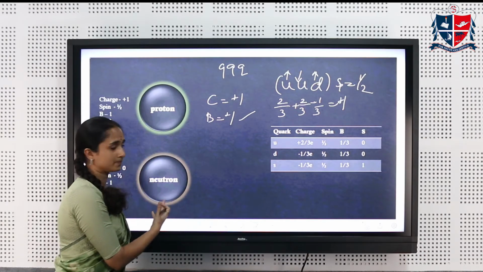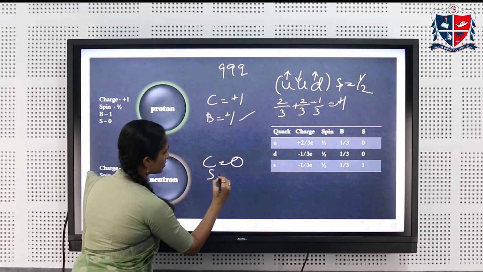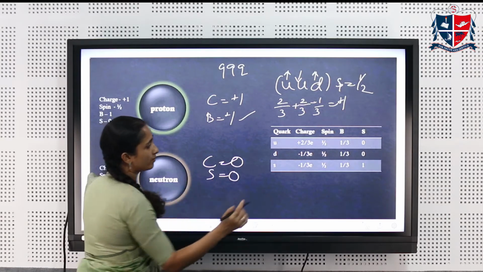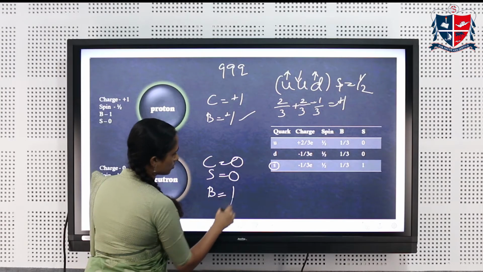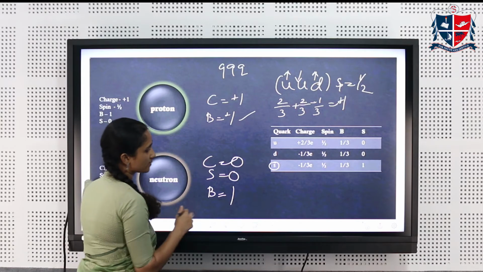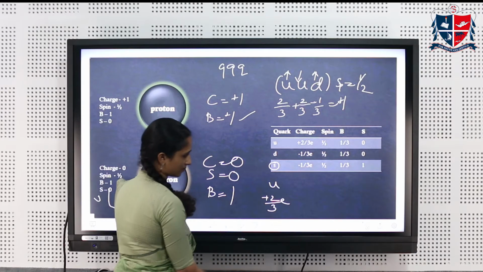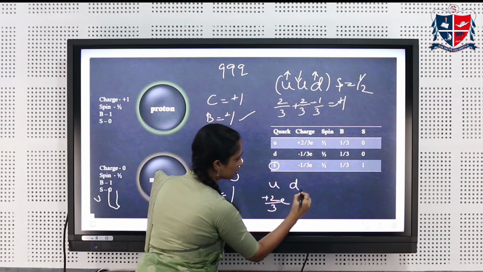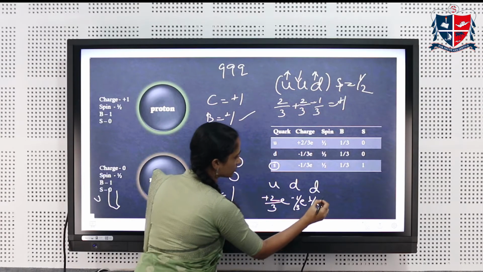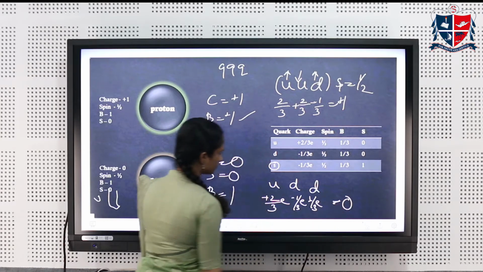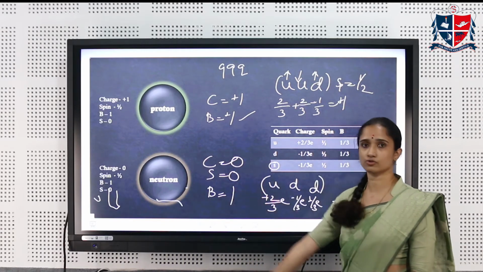Similarly, when you consider neutron, it is having a charge 0. The strangeness also is 0, which totally omits the probability of having a strange quark. And it's having a baryon number which is equal to 1. So we have 3 quarks. Let's say if you're having a U quark, you'll be having a charge 2/3e. But the total charge is 0, so you'll be having a D quark with a -1/3e and another D quark -1/3e, which gives you a total charge 0. So a UDD quarks represent a neutron.